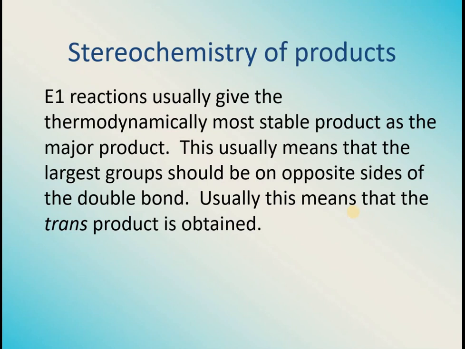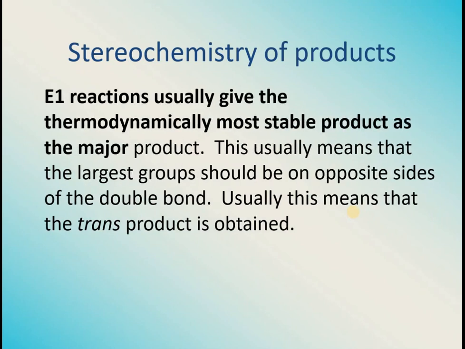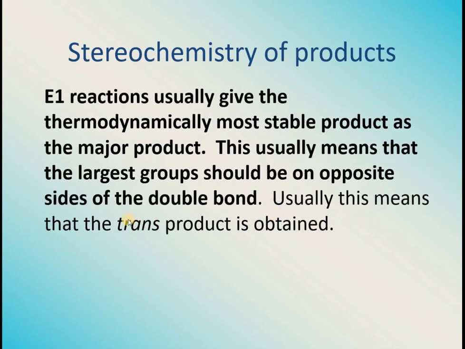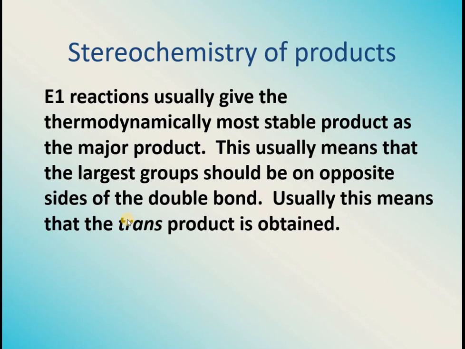Stereochemistry of products is very important. Even reactions usually give the thermodynamically more stable product as the major product. This means that larger groups should be on the opposite side, as you have been watching in the previous slides, that the trans product was the major product. So the stereochemistry of products is also very important in the case of elimination reactions.